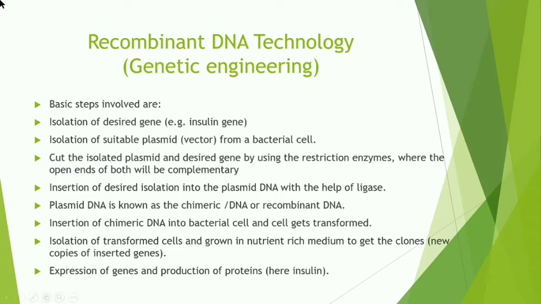So here the cell gets transformed. Now isolation of the transformed cells and growth in nutrient rich medium to get the clones. अब ये ट्रांसफॉर्म्ड सेल को आइसोलेट किया जाएगा. जितने भी बैक्टीरियल सेल्स हैं, when they are transformed, they are isolated from the culture, because ये सारा कल्चर के अंदर होगा. बैक्टीरियल सेल, जो ट्रांसफॉर्म्ड बैक्टीरियल सेल हैं, they will be picked from the culture, and then further they are grown in the nutrient rich medium to get the clones.